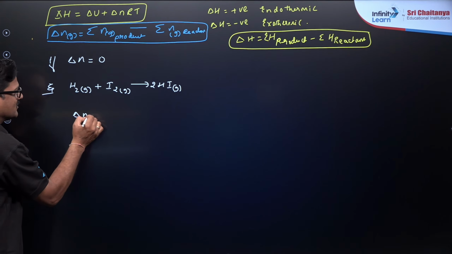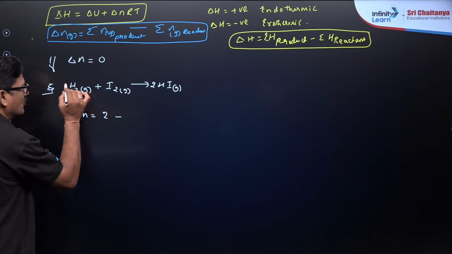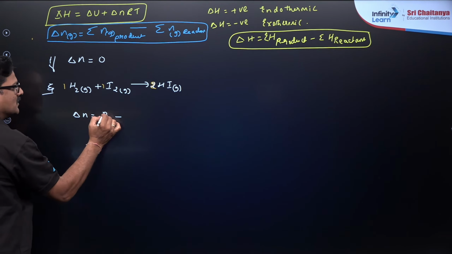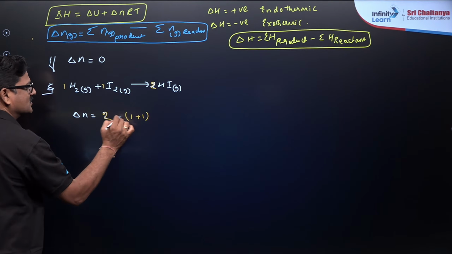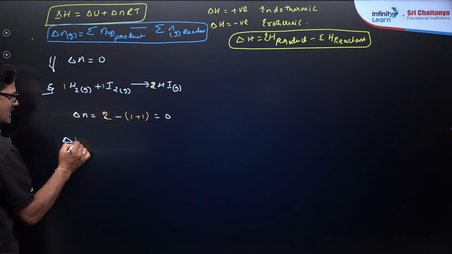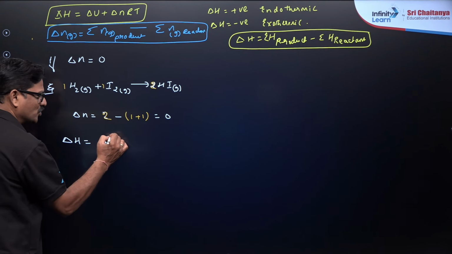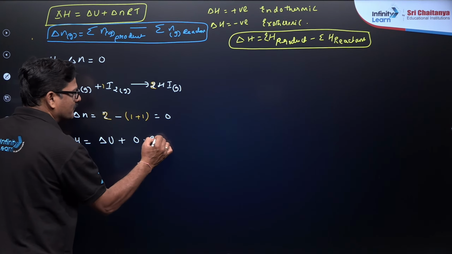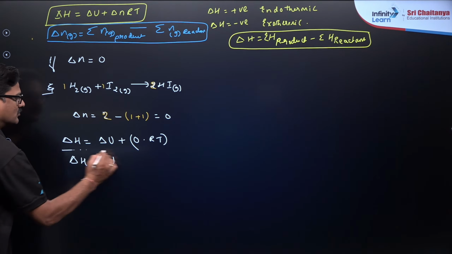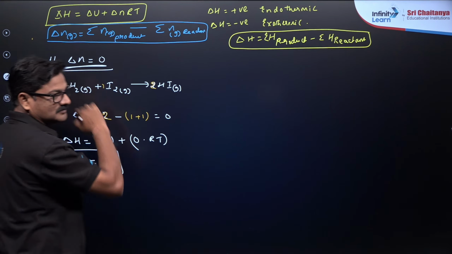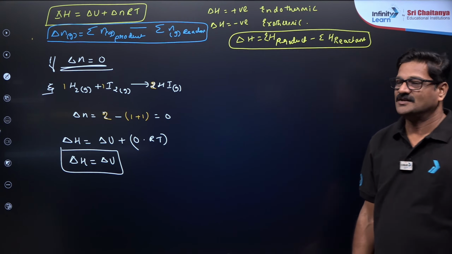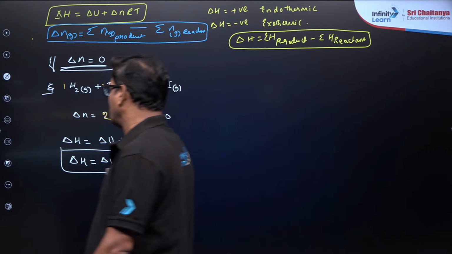So delta n is equal to 2 minus 1 plus 1. You can say 2 minus 1 plus 1, that is equal to 0. It is going to be 0. So delta H is equal to delta U plus 0 RT. So delta H is equal to delta U. Any doubt?